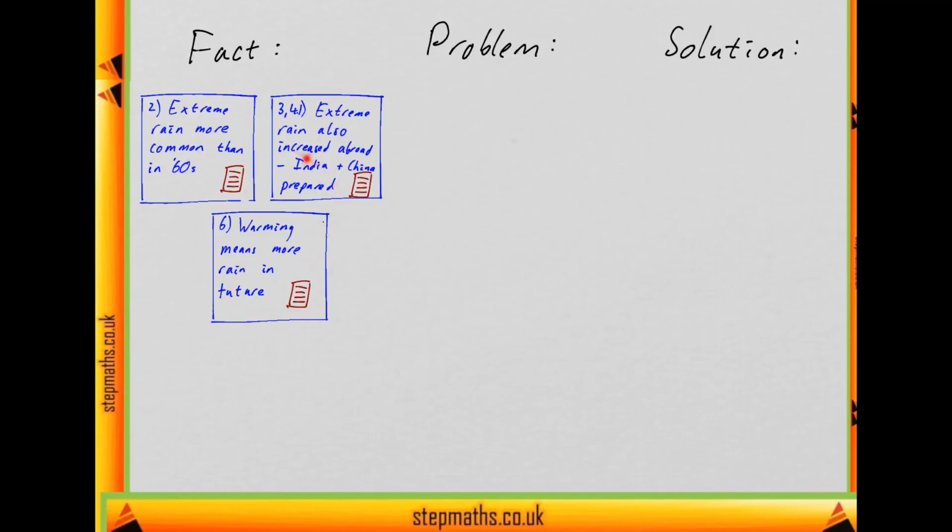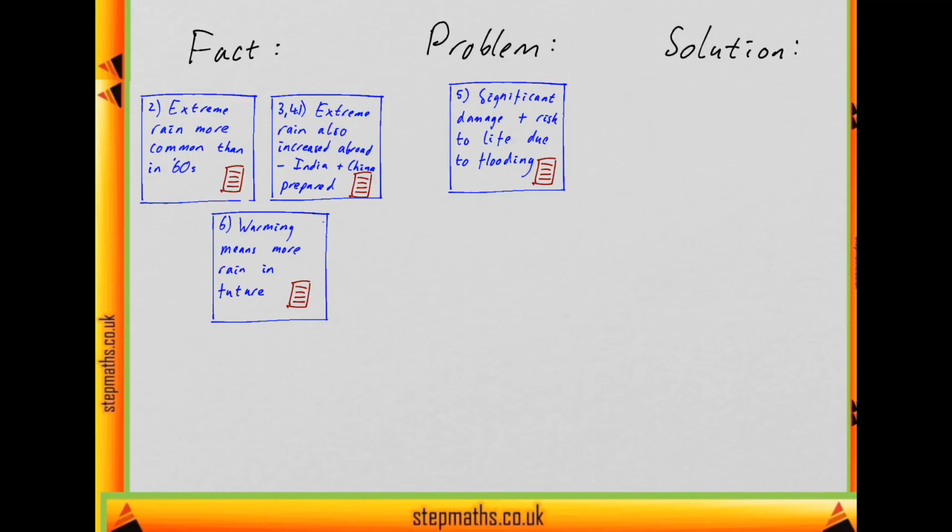All these things are setting up the problem, which is problems caused by the increased extreme rain. And part of the problem, I've also said, is the damage and risk caused. So this is a factual statement. Flooding does cause damage and is dangerous. But this is specifically setting up the problem that's going to be solved. The problem is the danger caused by the flooding.